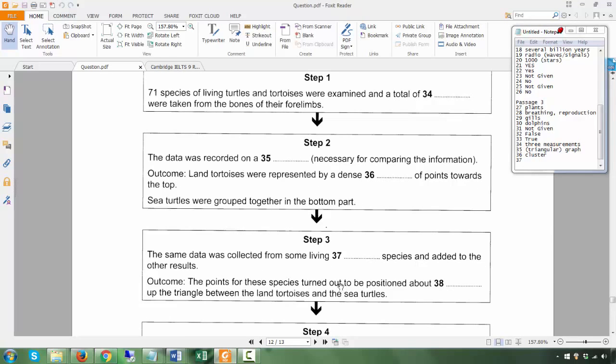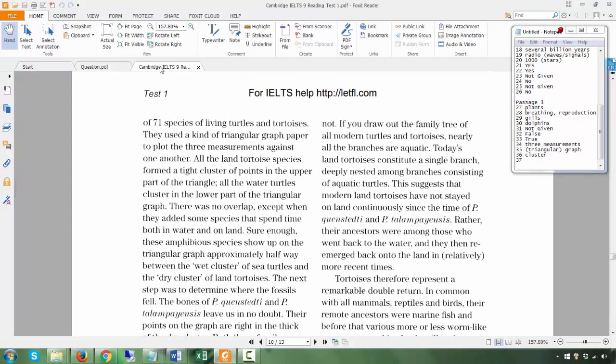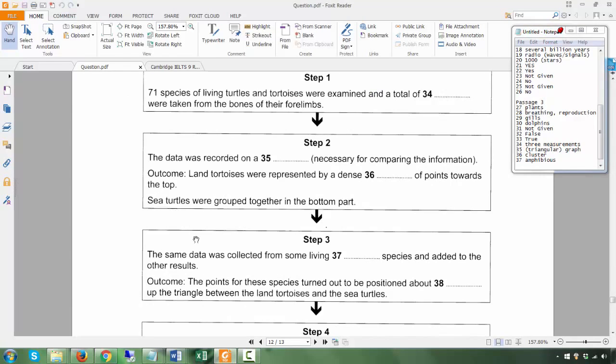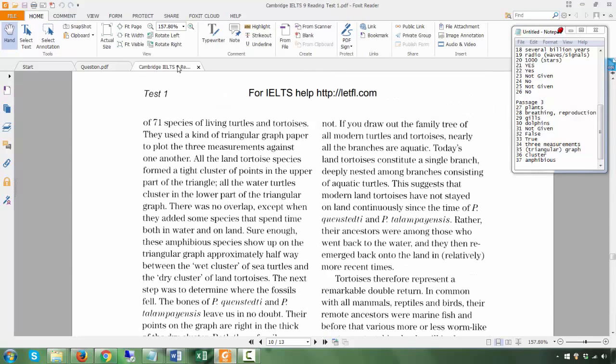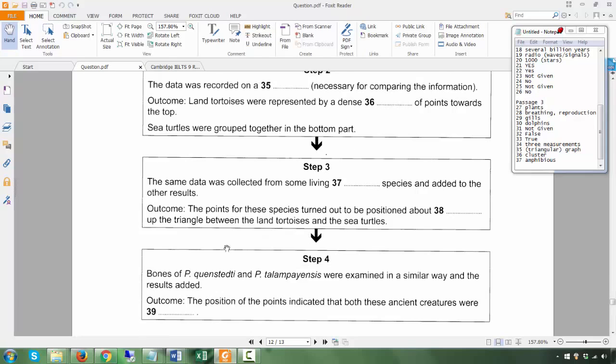The same data was collected from some living what species and added? Amphibious species. The points for these species turn out to be positioned about what up?